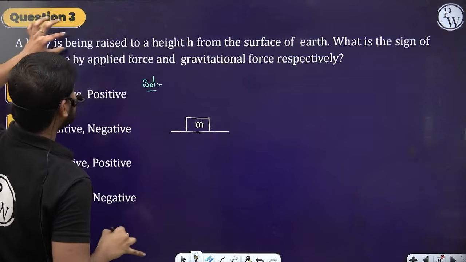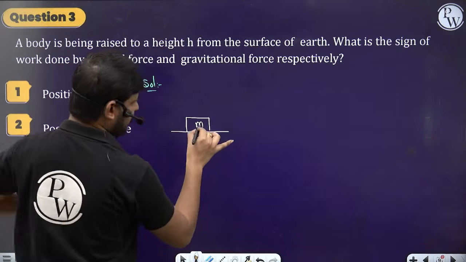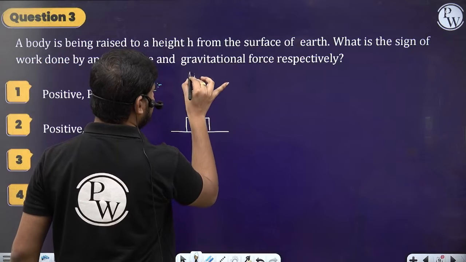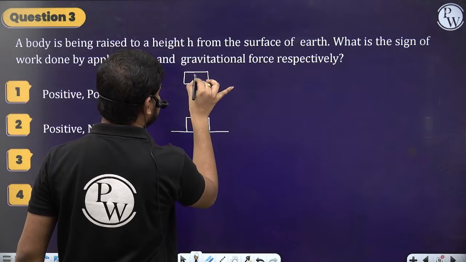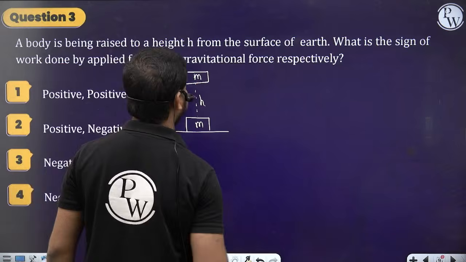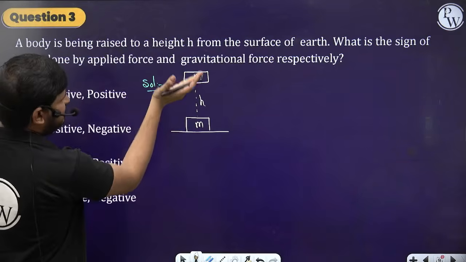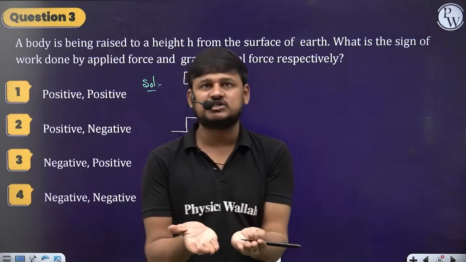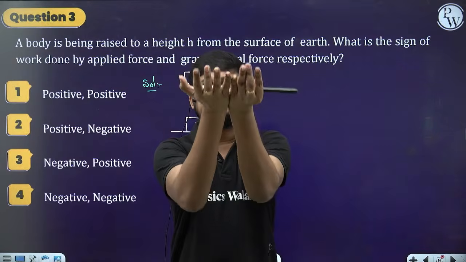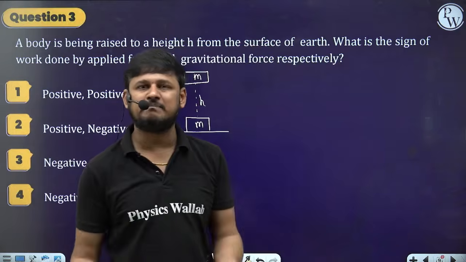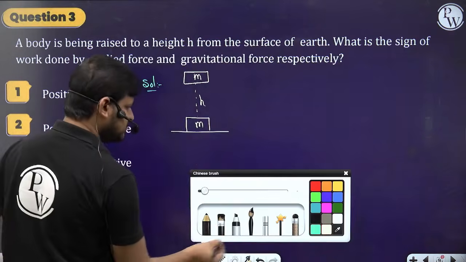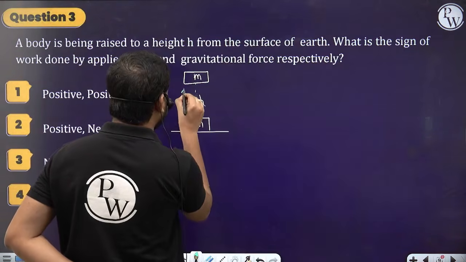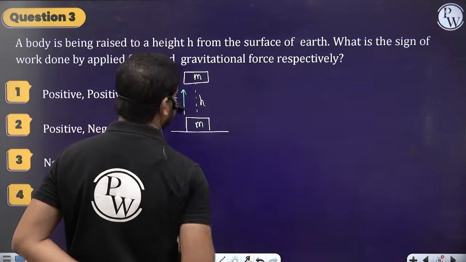Now a body is being raised to a height h. So this body of mass m is being raised to some height h from the surface of the earth. Let's suppose this is a horizontal surface. You are raising this object, which means you are applying the force upward. The applied force is upward, and the displacement h is also upward, right?